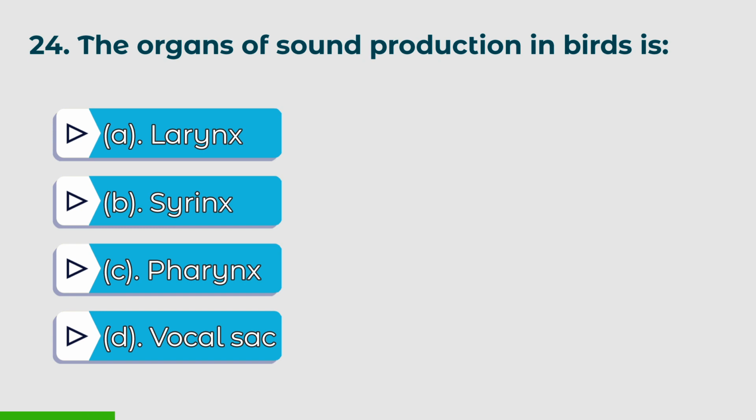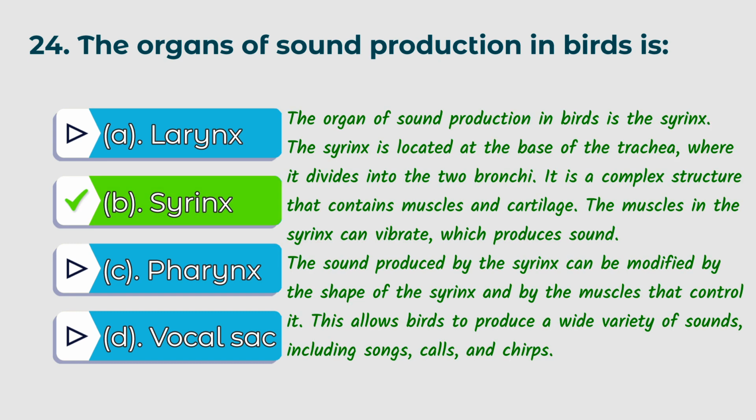24th question. The organ of sound production in birds is: options A. Larynx, B. Syrinx, C. Pharynx, D. Vocal sac. The right answer is B. Syrinx. The organ of sound production in birds is the syrinx. The syrinx is located at the base of the trachea where it divides into the two bronchi. It is a complex structure that contains muscles and cartilage.